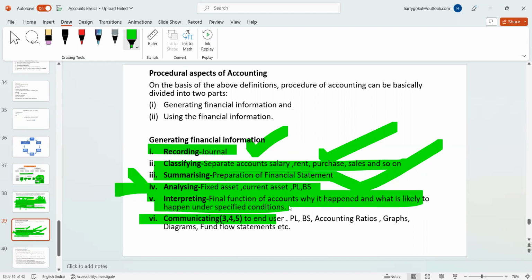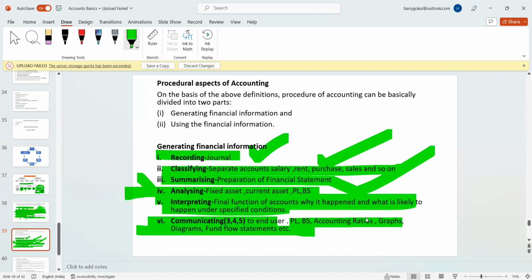After you're done doing everything, you will communicate to maybe balance sheet, P&L, accounting ratios, graphs, diagrams, fund flow statement. Yeah, the interpreting can be taken as ratio analysis. For 2 years, you made a ratio analysis, you can give it to the higher authorities. They know what's happened in the organization. So that's the process.